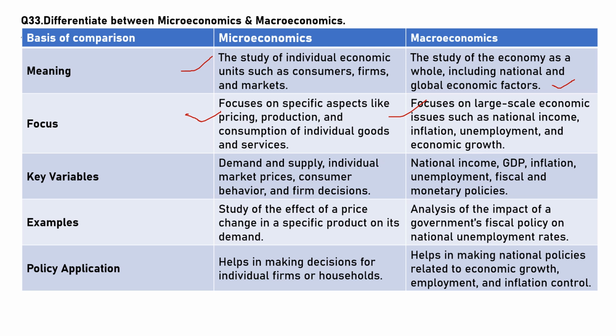The key variables in microeconomics are demand and supply, individual market prices, consumer behavior and firms' decisions. In the case of macroeconomics, the key variables are national income, GDP, inflation, unemployment, fiscal and monetary policies. Examples of microeconomics: study of the effect of a price change in a specific product on its demand. In the case of macroeconomics, analysis of the impact of a government's fiscal policy on national unemployment rates.